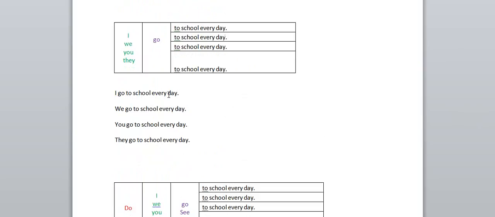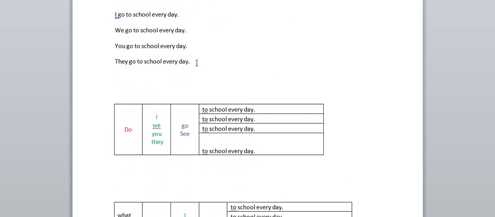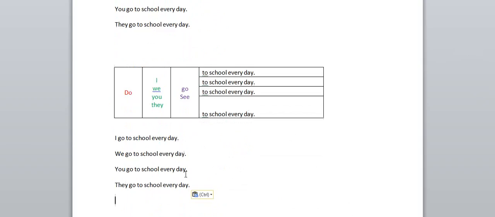See, I go to school every day. We go to school every day. You go to school every day. They go to school every day. I just add do, and it is converted into a question.